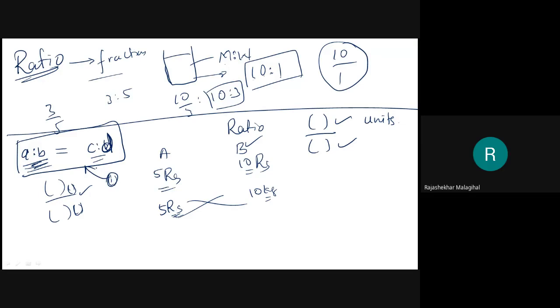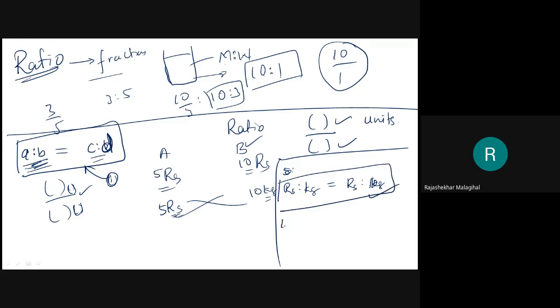Some relaxation is there in the proportion. That relaxation is 5 rupees, you can compare with the kg. But in the next ratio also you need to do the same thing. Rupees you should compare with the kg only. Then I can say that this proportion is valid.